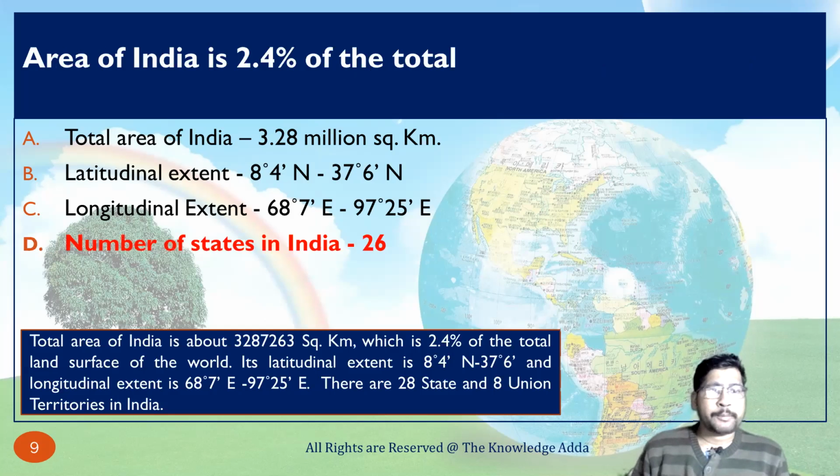Here you can see the explanation. The total area of India is about 3.2 million square kilometer, which is 2.4% of the total land surface of the world. Its latitudinal extent is 8 degree 4 minute north to 37 degree 6 minute, and its longitudinal extent is 68 degree 7 minute to 97 degree 25 minute east. There are 28 states and 8 union territories in India. That's why option number 4 is wrong.